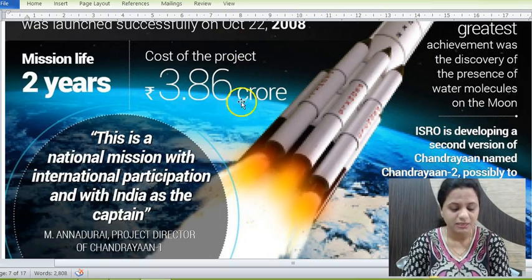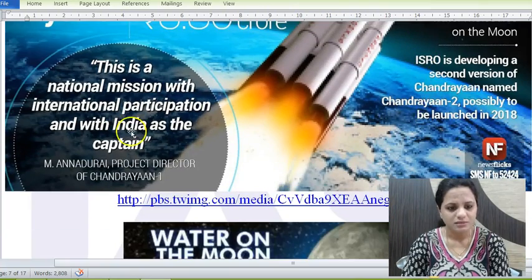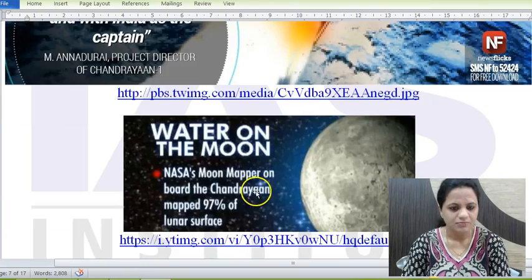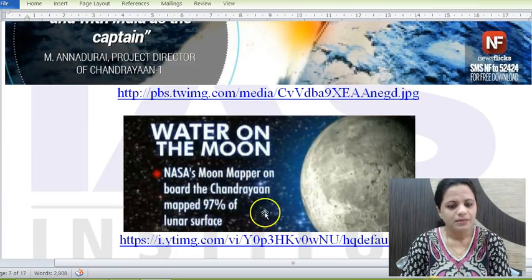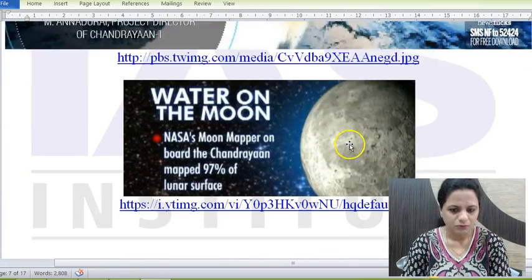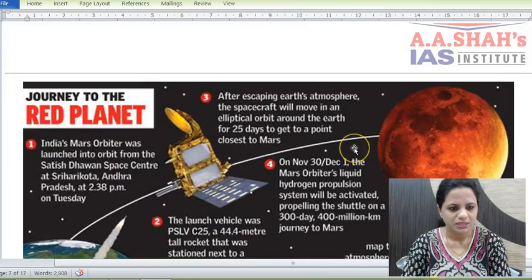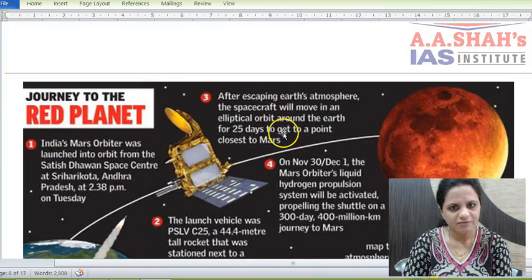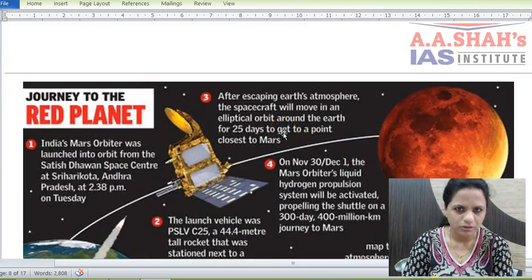So it placed the Indian flag on the moon's surface, and this was the achievement as such. So you can see NASA's Moon Mineralogy Mapper mapped the lunar surface, and water was discovered. So this was a major achievement. Also for Chandrayaan 1, the soft landing as such could not be done.